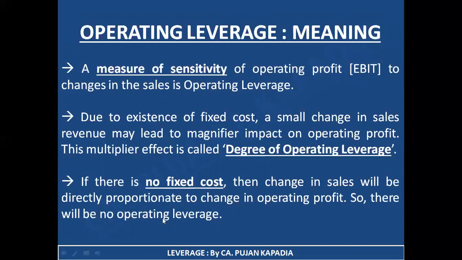So you guys are just supposed to remember over here, if there is no fixed cost, there are no chances that operating leverage will exist. So the existence of operating leverage is directly dependent on the existence of fixed cost. Unless and until I am having some asset which has fixed cost, I cannot have the concept of operating leverage. So you can say, what is at the heart of operating leverage? You will say fixed cost. I hope I'm clear with this particular slide. I'm just giving you a moment, take a quick overview of all the 3 points.